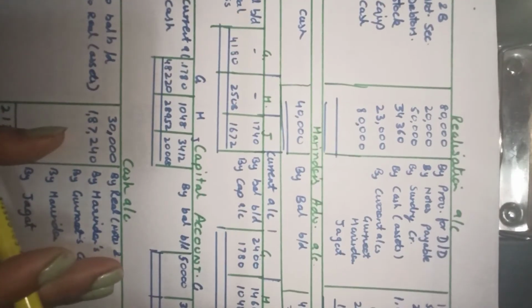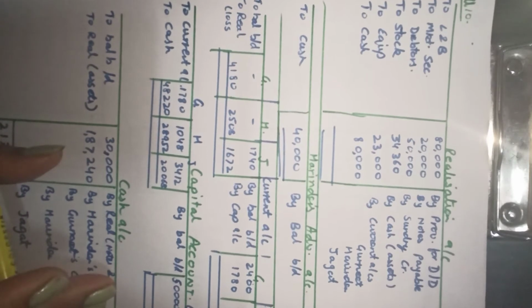The firm was trading in ready-made garments, and due to changes in the fashion, they agreed to dissolve. It is a consented dissolution. When it is not a forced dissolution, it is consented. They agree to dissolve the firm. So for a consented dissolution, we have to show the dissolution accounts. Now let us show the dissolution account. These are the accounts according to the question that we just read.